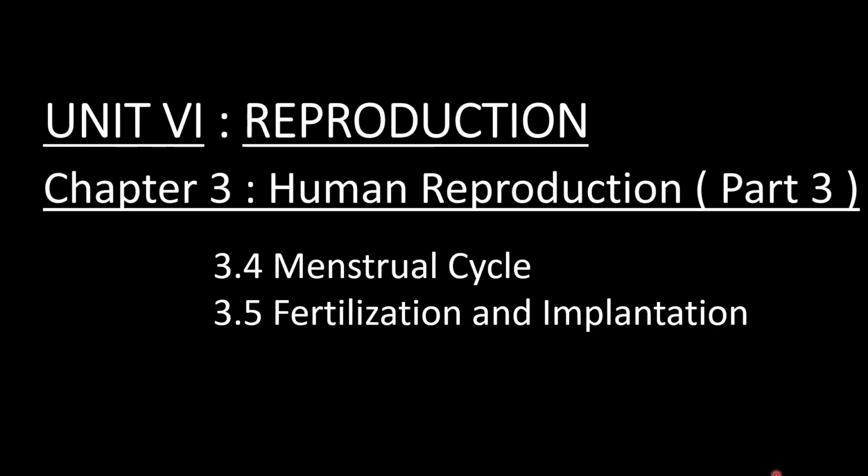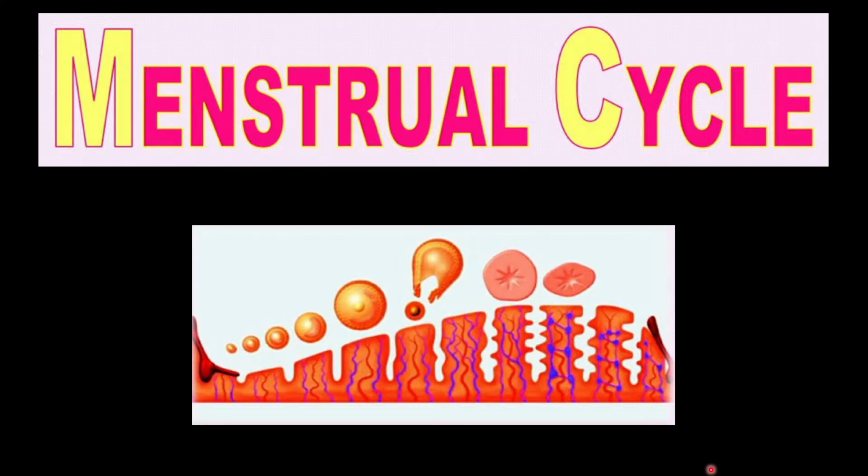Hello students, today we study the next 2 points, that is 3.4 menstrual cycle and 3.5 fertilization and implantation. Both the points are from Unit 6 reproduction and Chapter 3 human reproduction part 3. First we study about the menstrual cycle.